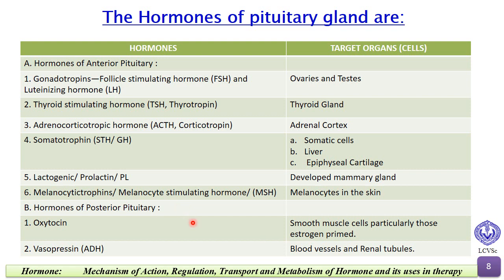The first hormone is oxytocin, and the target organ is smooth muscle cells, particularly those that are estrogen primed. Next, vasopressin, which is also called ADH, and the target organs or cells are blood vessels and renal tubules.